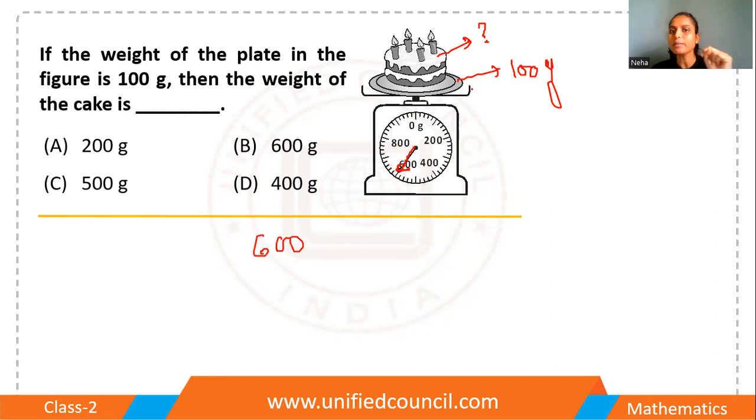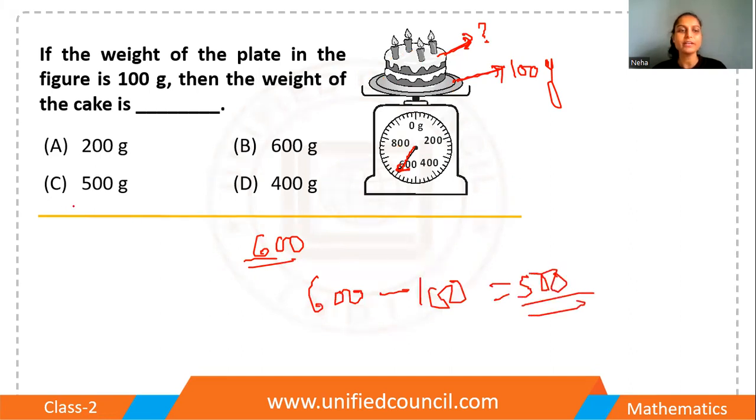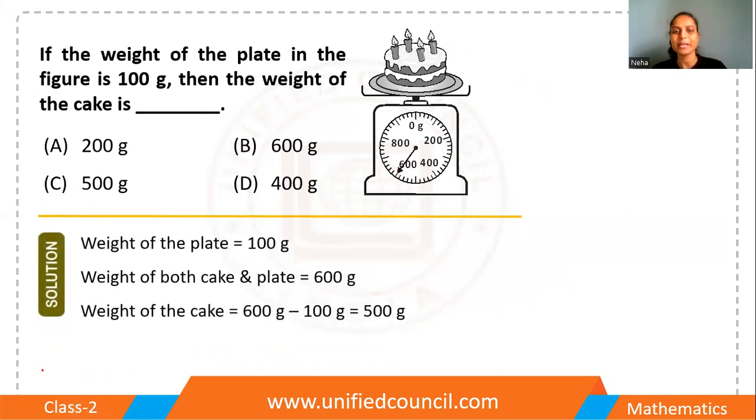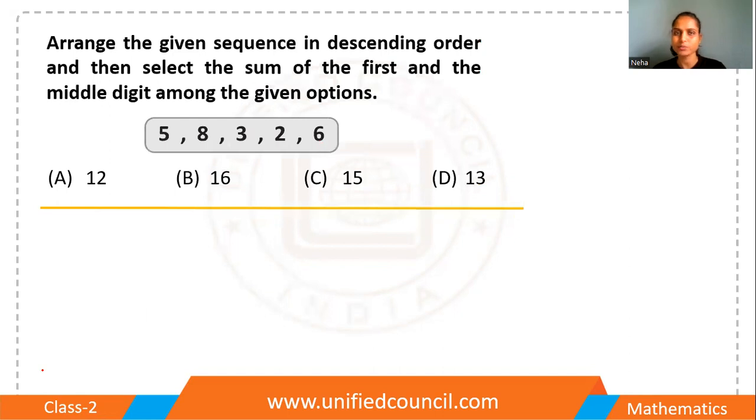That means the total weight of the plate and the cake, which the meter is measuring, is 600. Now the plate is 100, so the cake is 600 minus 100, which is equal to 500. So 500 grams, yes, option C is the right answer. Very good. You cracked this one nicely. Okay, let's move to the next one.